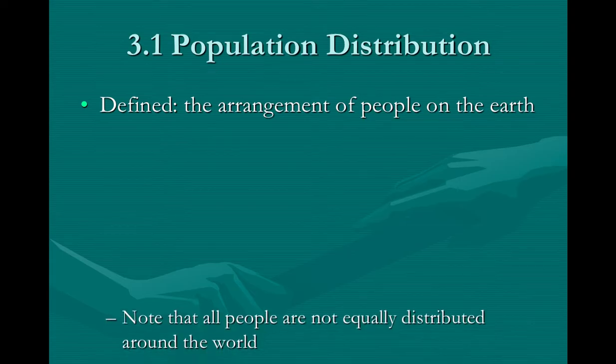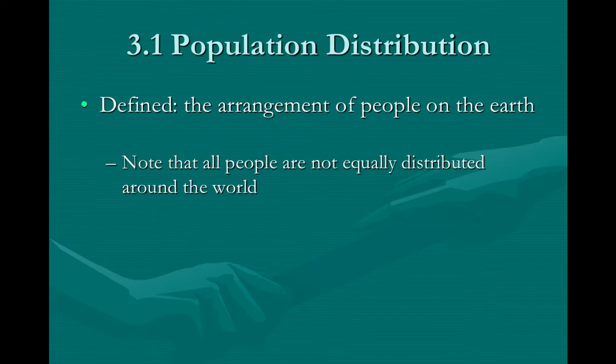Where have they settled? I want you to make sure that you know that not all people are equally distributed. I think that seems like an easy thing to understand, but note this for a minute: there are areas of the world where no one lives. Maybe the land is uninhabitable for some reason. It's not that we have 7.4 billion people around the world and plenty of land for all of them. There is plenty of land, but unfortunately, not all of the land is created equal. So not all people are equally distributed around the world.